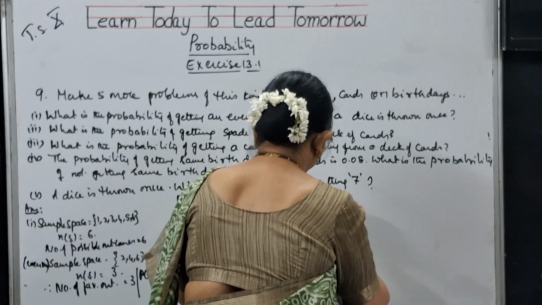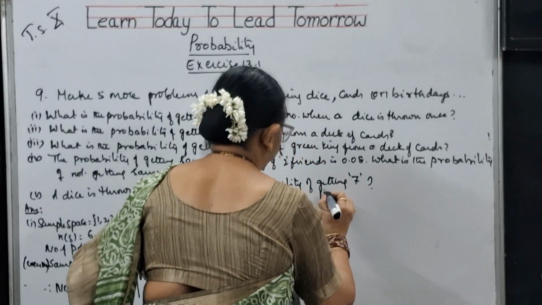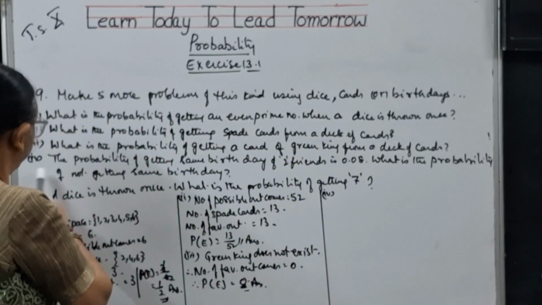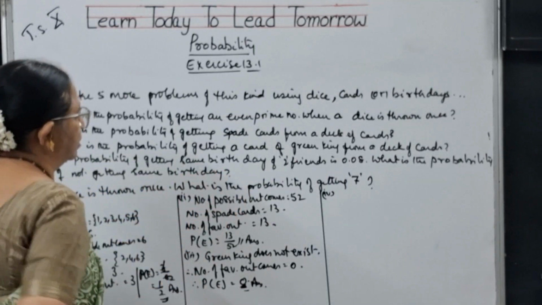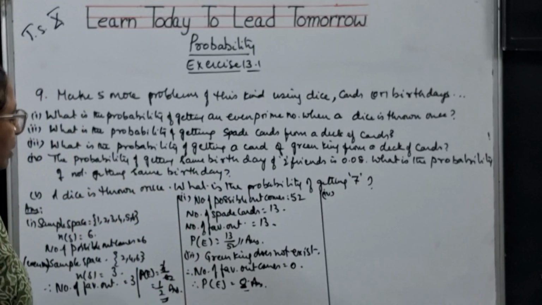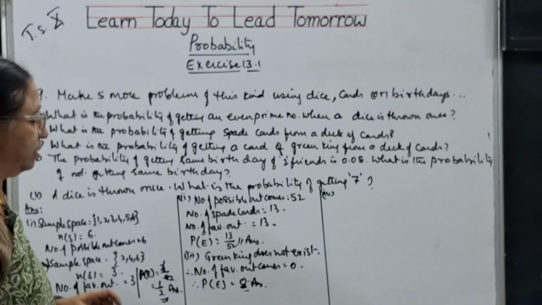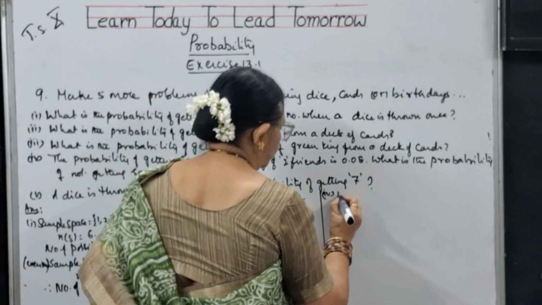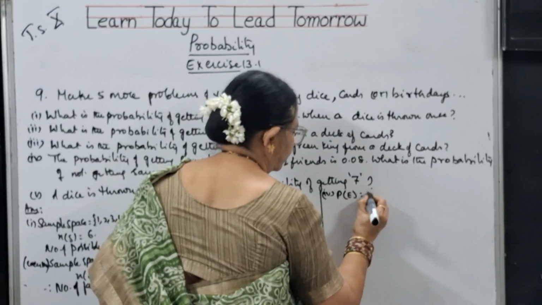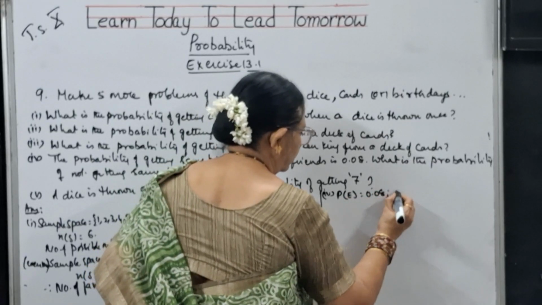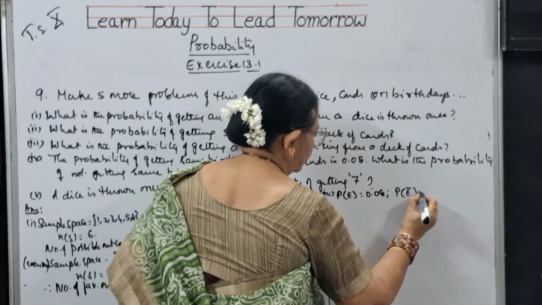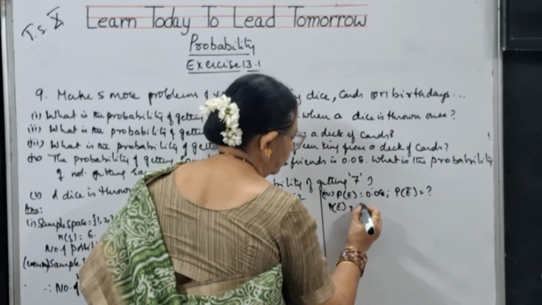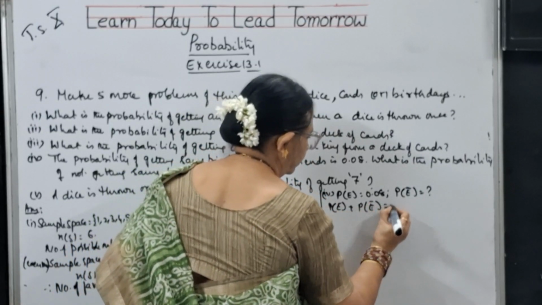Now, the fourth bit. What is the fourth bit I have written? The probability of two friends having the same birthday is 0.08. What is the probability of not getting the same birthday? So P of E is given as 0.08. P of E dash is equal to how much? We know that P of E plus P of E dash is equal to 1.